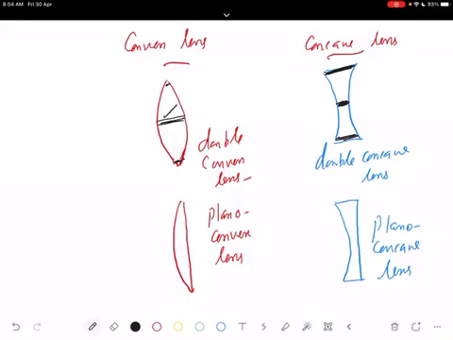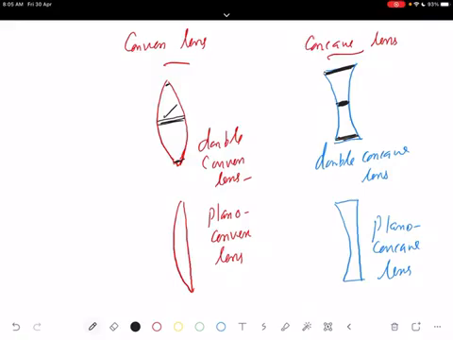Two points you have to remember. Suppose you are given two lenses, if they are thin, you have to recognize them. Simply by observing with your eye, we may not be able to recognize. So you can touch and feel them. If you move your finger over the lens, and if you feel that it is thicker at the middle, then it is a convex lens. If it is thin at the middle, it is a concave lens. This is the way we can recognize. You can experience this in the lab. So a convex lens is thicker at the middle, and a concave lens is thin at the middle, in comparison with the edges.